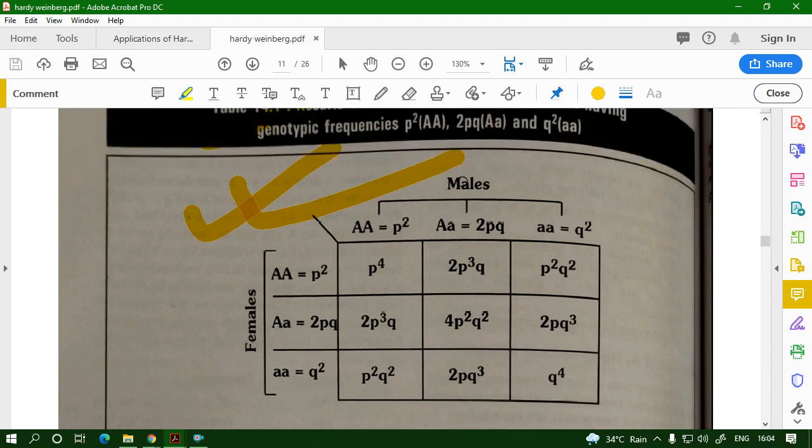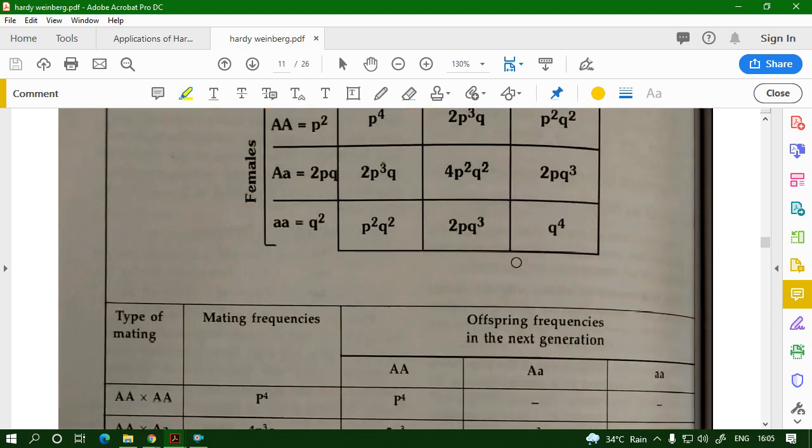Now these males are mating with these females, random mating. AA's frequency is p square, capital A small a becomes 2pq, small a small a is q square. Similarly, it's the same for females. Now when you put this formula together, you multiply p square into p square, p to the power 4, 2pq into p cube, so you get all this formula.